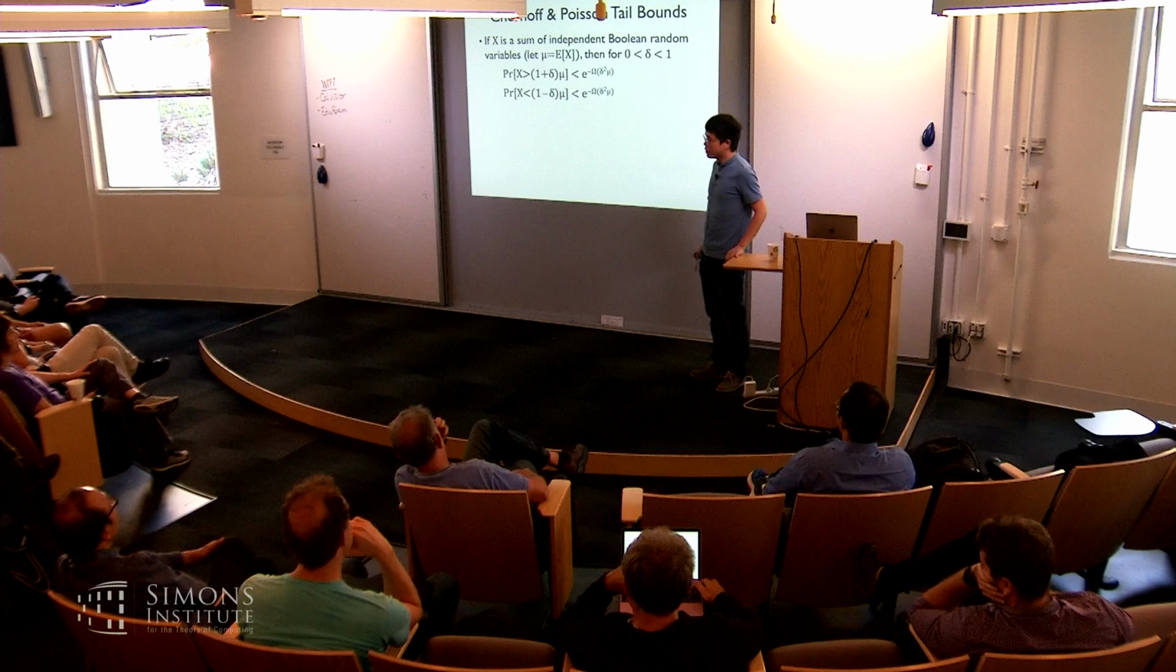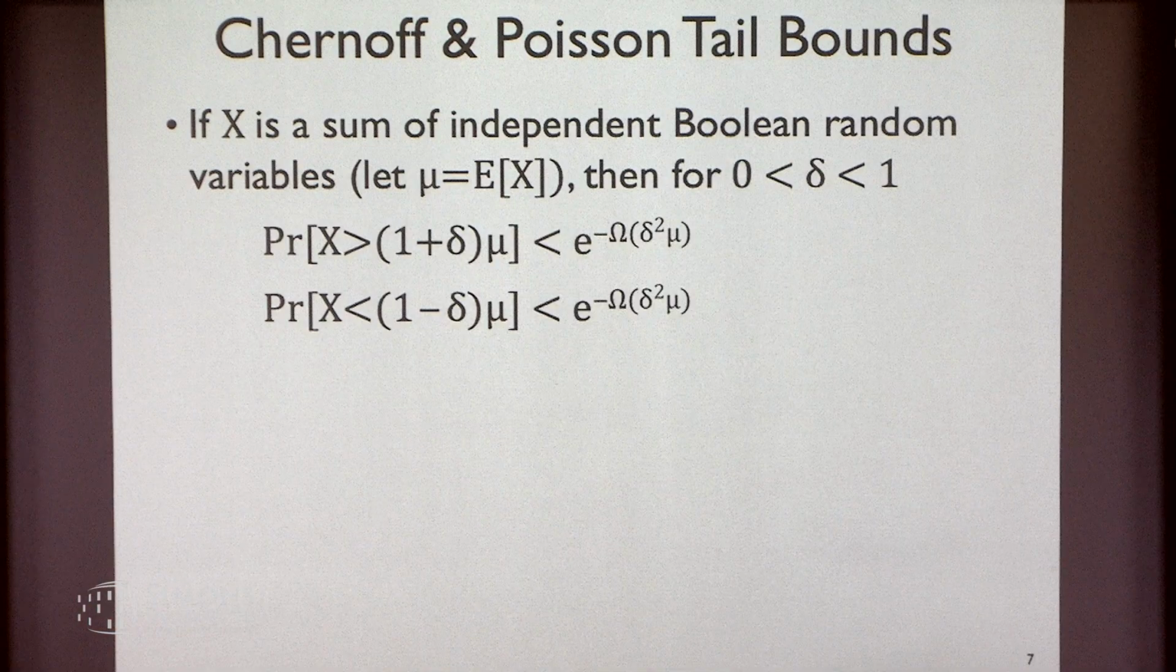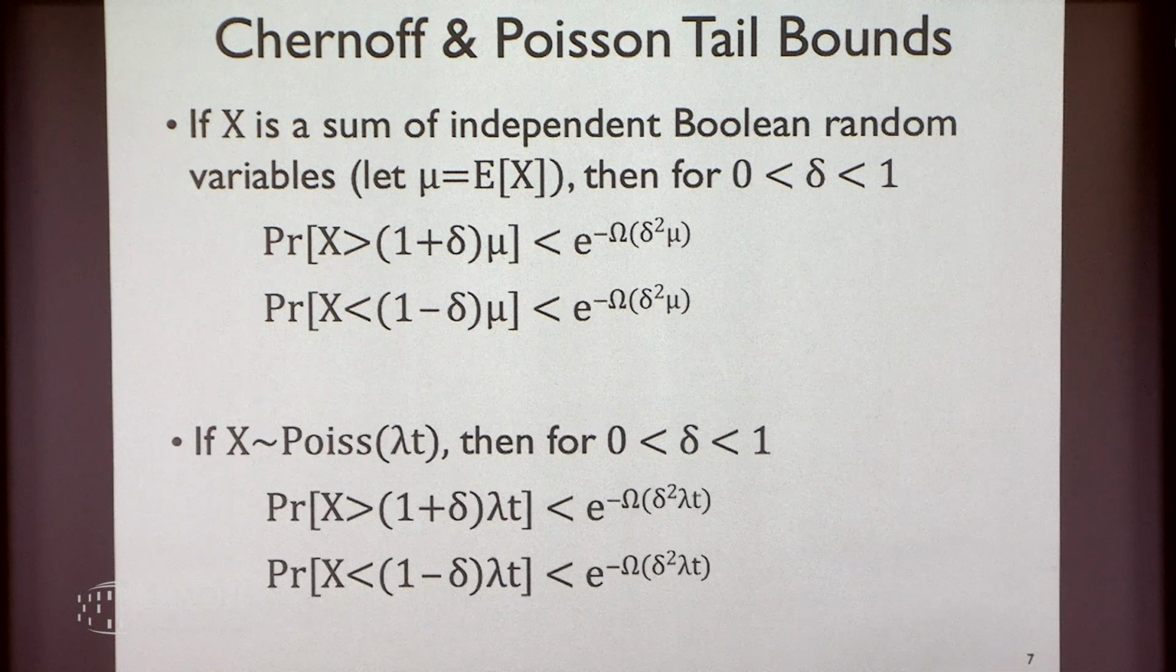Right, so some preliminary Chernoff bound. I think everybody knows that. Right, so for a sum of independent Boolean random variables, it cannot deviate too much from its mean. Right, and then there's a very similar bound for a Poisson process. If a Poisson distribution has a mean of lambda t, then it also cannot deviate too much from that mean. Right, this should be natural because the Poisson is basically an infinite summation of Bernoulli variables. Right? So it's as expected.